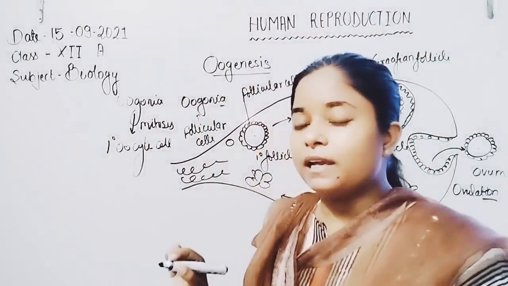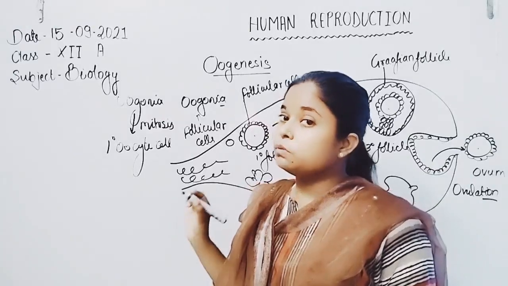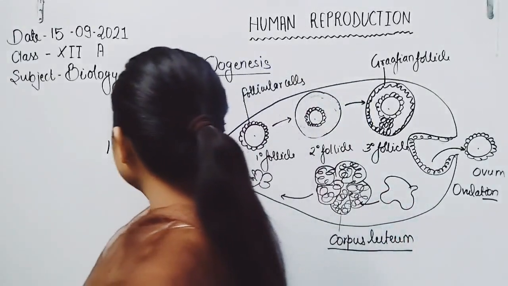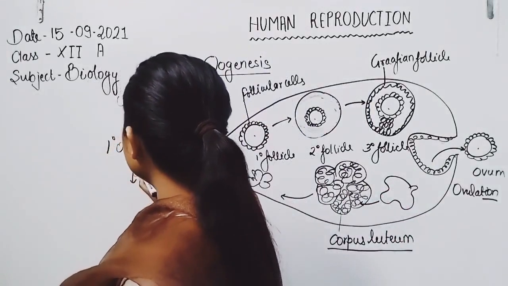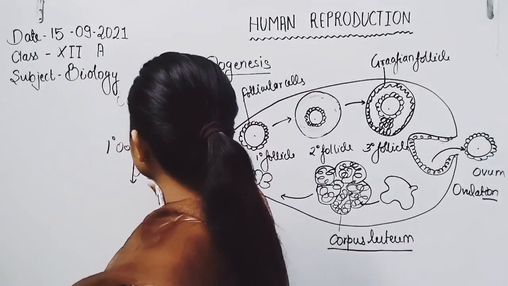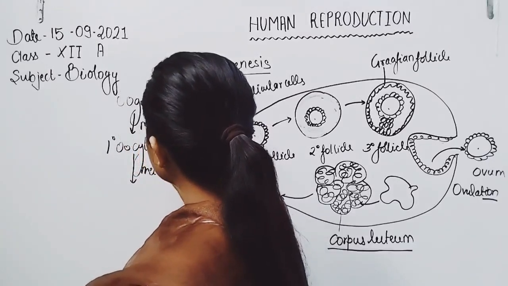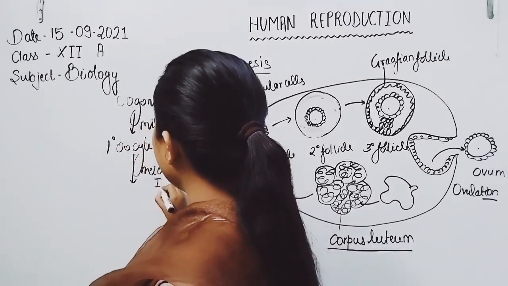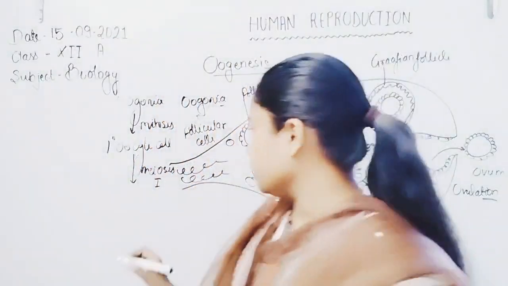The primary oocyte then ceases in prophase I when it undergoes meiosis division. So overall there is no regular continuation of the primary oocyte. Then the primary oocyte undergoes meiosis I to form the secondary oocyte.